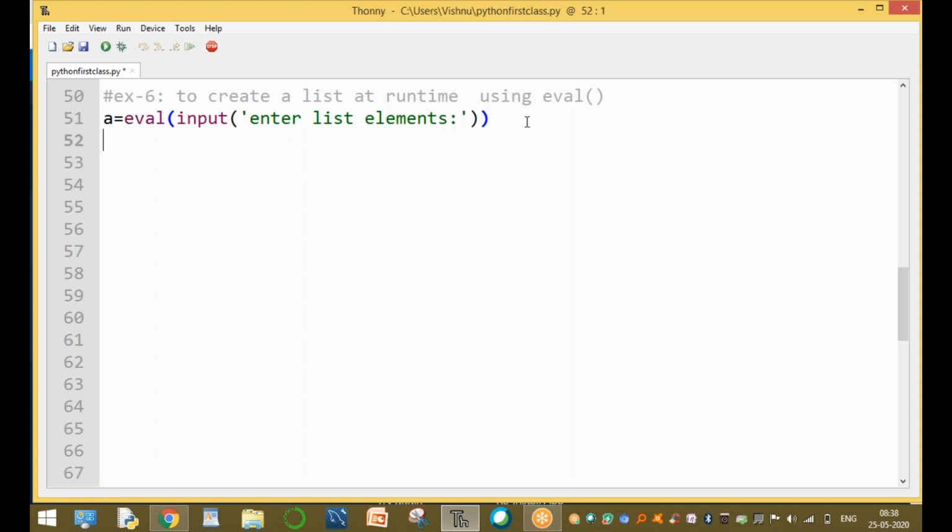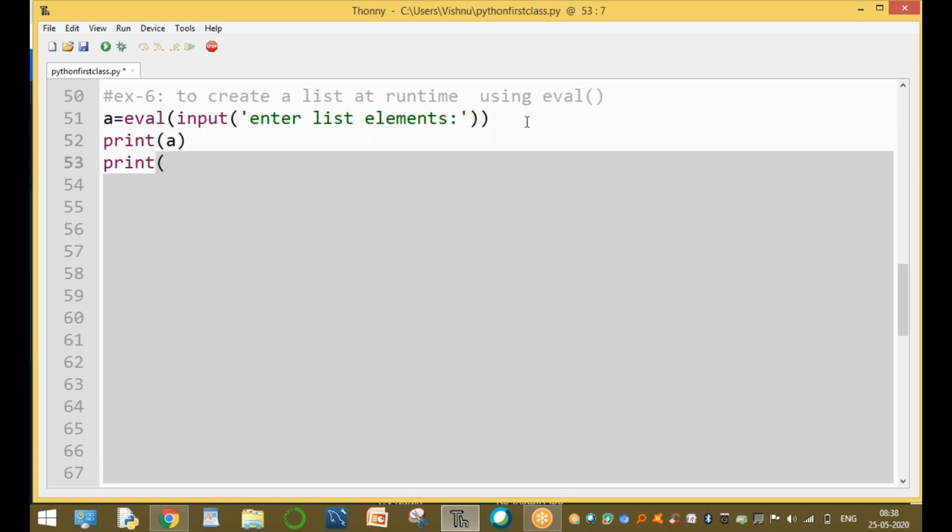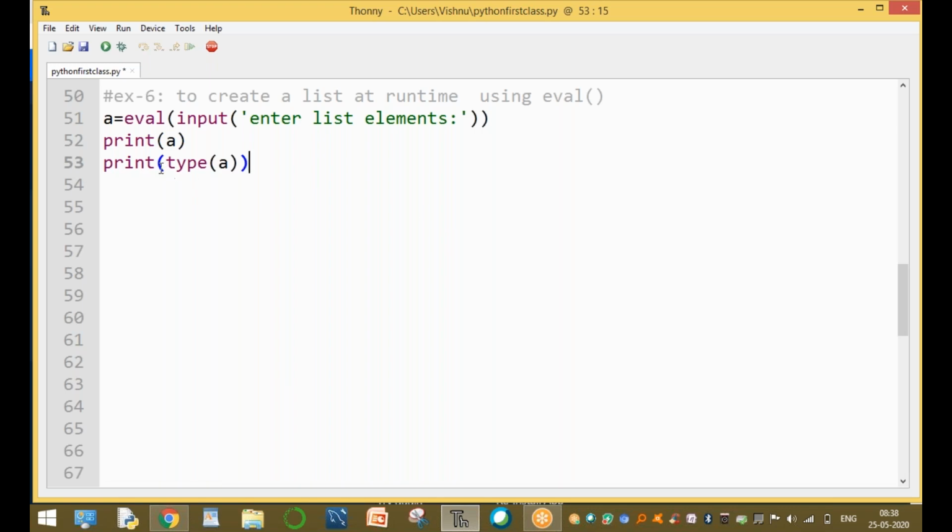Run the value. After running, print A and print the type of A. What data type is A? A is integer type. We are using the evaluate function. Integer type or float type, anyone. So what are the different data types?